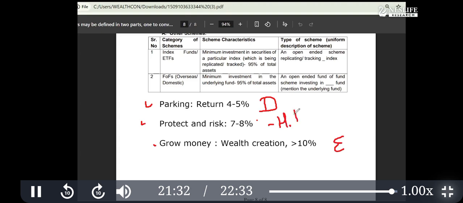So this is a very simple and easy decision making criteria, and you will be able to invest yourself based on your objective. Okay, I always say that without considering the objective of the investor, prescription or advice of any instrument is incorrect, because investor plus instrument is equal to investment.